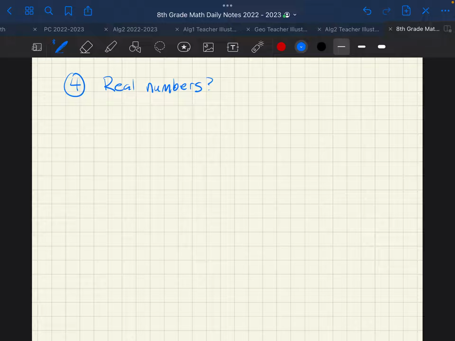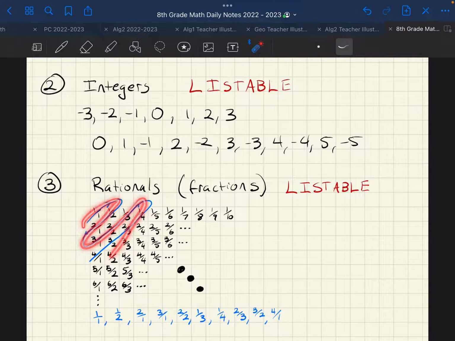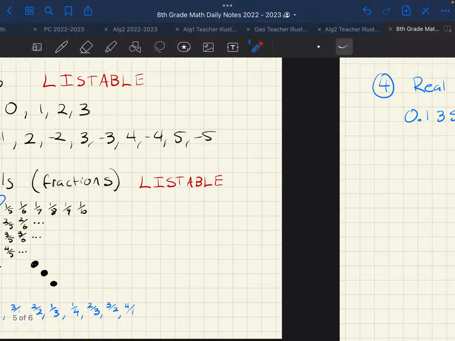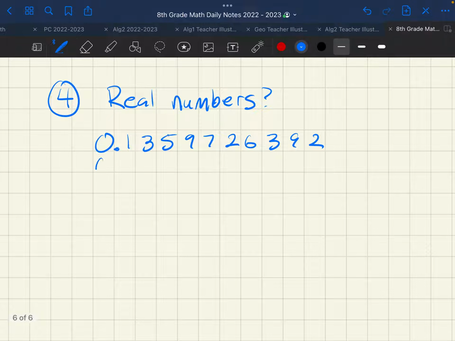I'm going to make a list of numbers. So I'm going to have a list like 0.135972639, I don't know. And then I'm going to have a totally unorganized list. There's no structure. Over here, there's this beautiful structure of go along the diagonals and combine it into just one direction. There's beauty to this one. This one's just like, throw them all together, guys. Throw them in the blender.